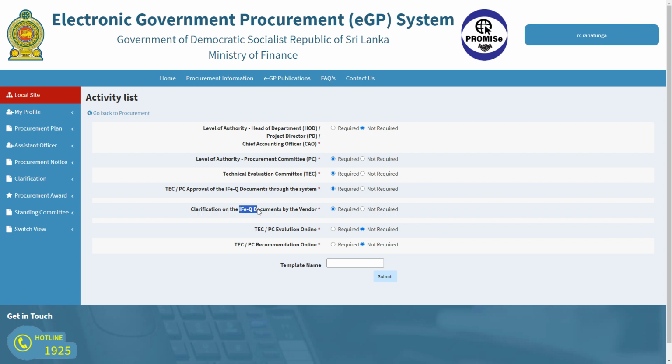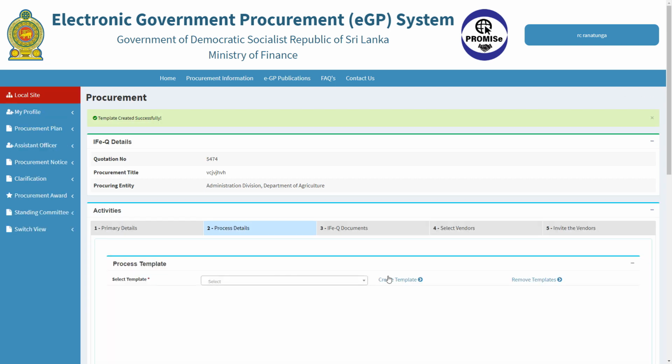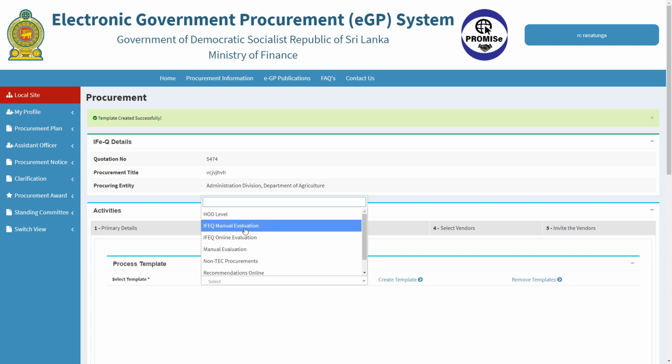Please note the IFQ in here refers to the term invitation for e-quotations. Provide a suitable name for this template and submit. Then you can use this template again and again.